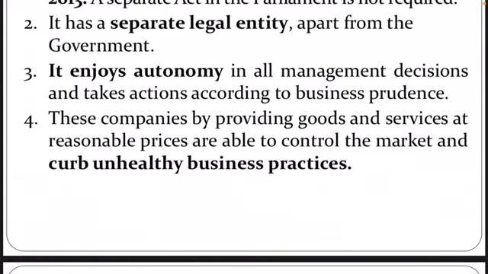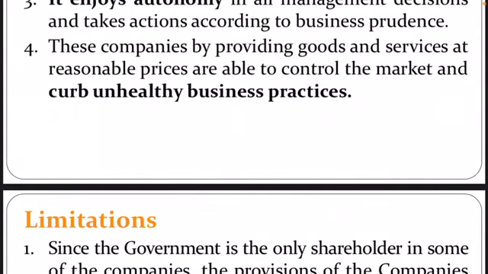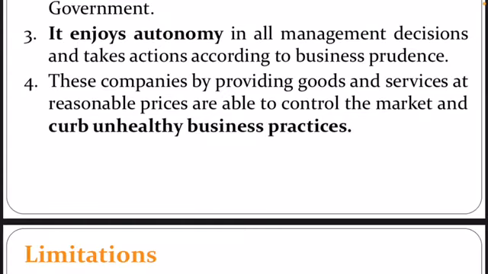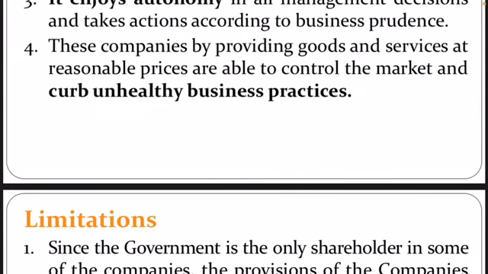What is further, we will see. These companies, by providing goods and services at a reasonable price, are able to control the market and curb unhealthy business practices. Yes, they provide products and services at a reasonable price because these are government companies and the government is accountable to the public. So they are able to control the market and curb unhealthy business practices of private holdings, like raising of prices and all these things. So yes, this is one of the merits.